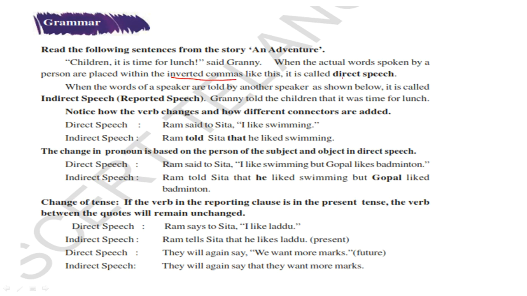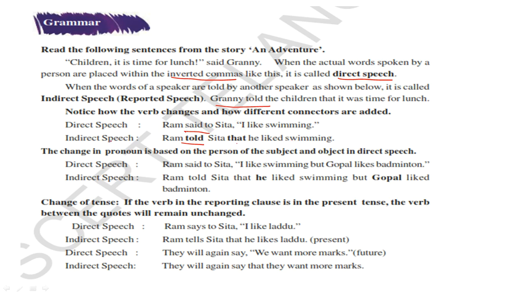If the words of the speaker are put in the inverted commas, then it is called direct speech. When the words of a speaker are told by another speaker as shown below, it is called indirect speech or reported speech. Granny told the children that it was time for lunch. So, this is told. A third person is telling the discussion. Notice how the verb changes. Said is changed to told, and we have removed the inverted commas.